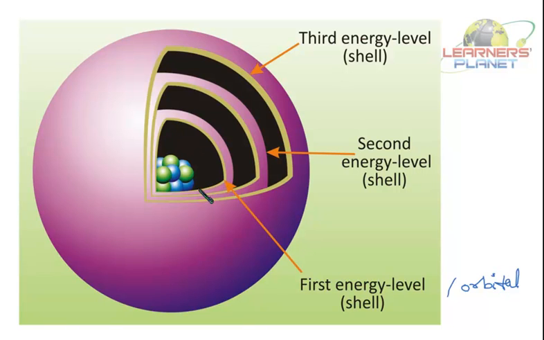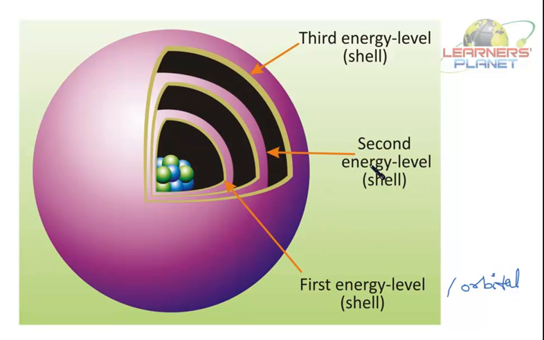So the first energy level can hold how many electrons? 2, that is the K shell. The L shell can hold 8. The number of electrons in the K shell is 2, in the L shell 8, in the M shell 18, and then in the N shell 32. So this is Bohr's model of atom.